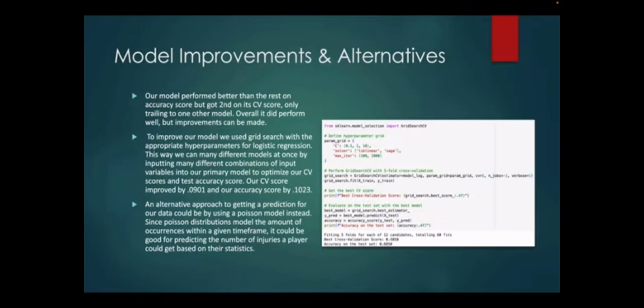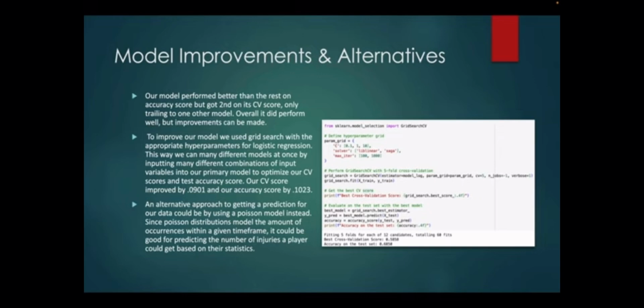Because our model doesn't necessarily do the best in all categories, we have to improve it somehow. To improve our model, we decided to use the grid search method. We defined a hyperparameter grid for logistic regression. Basically, we're going to do the logistic regression, but given many different types of inputs.